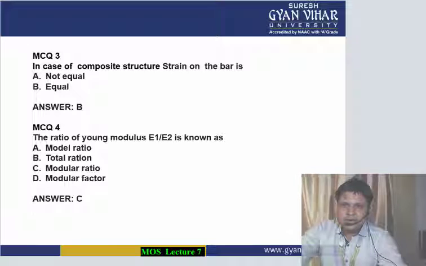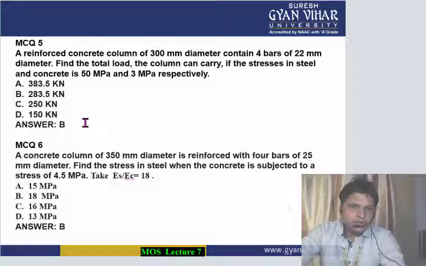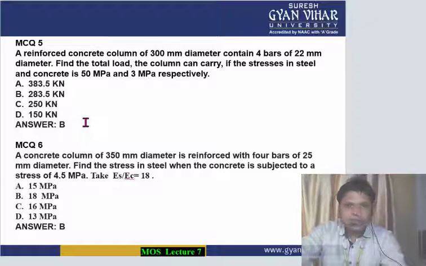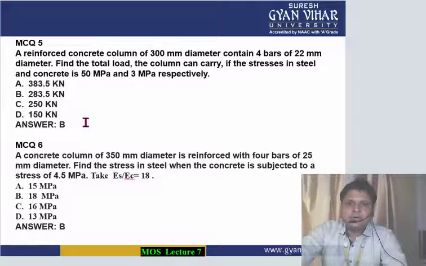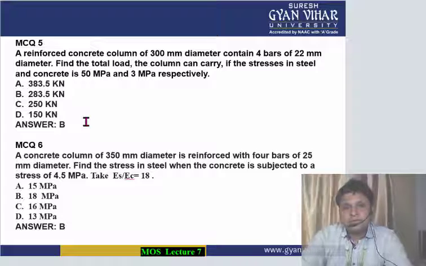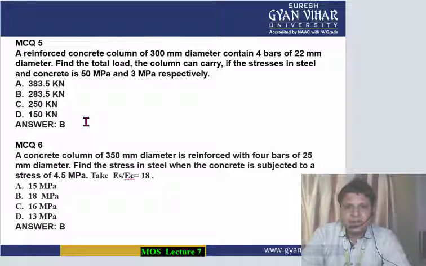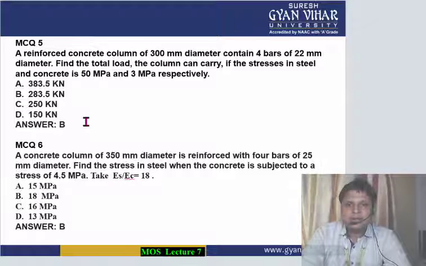Coming to the next MCQ, MCQ number 5. Now this is a numerical. What is the numerical saying? A reinforced concrete column of 300 mm diameter contains 4 bars of 22 mm diameter. Find the total load the column can carry if the stresses in steel and concrete are 50 megapascal and 3 megapascal respectively.